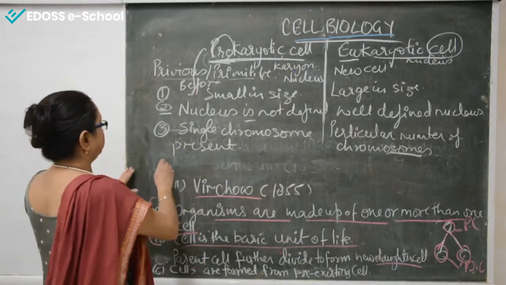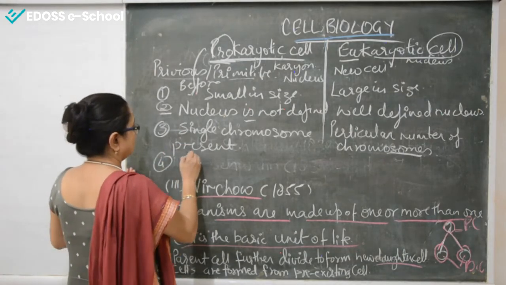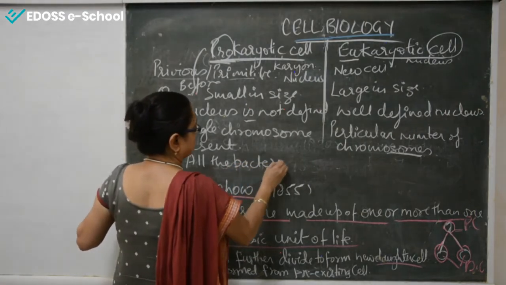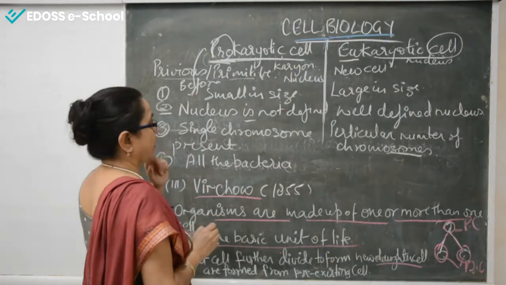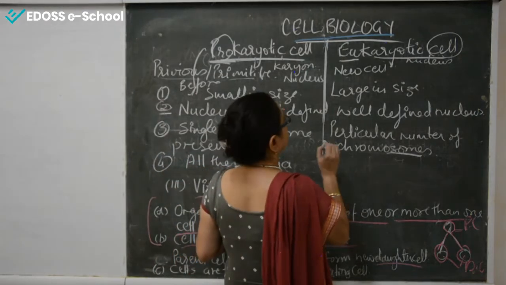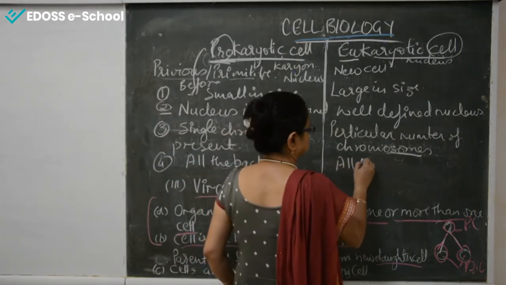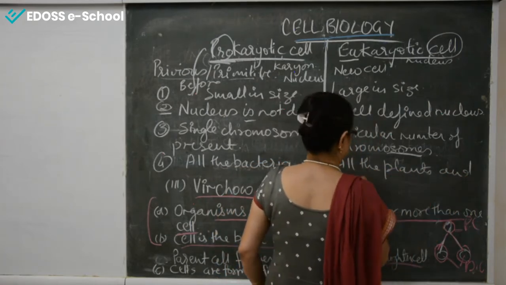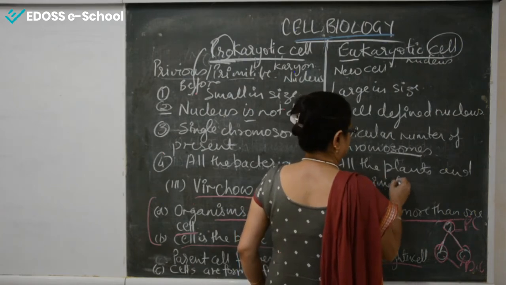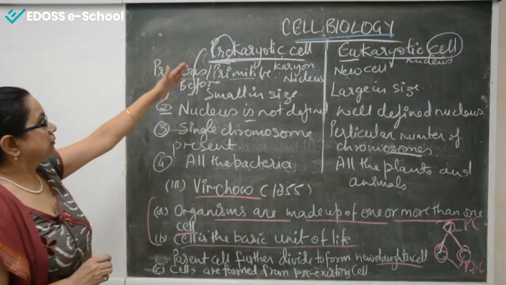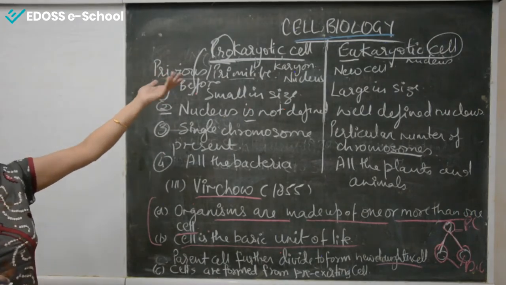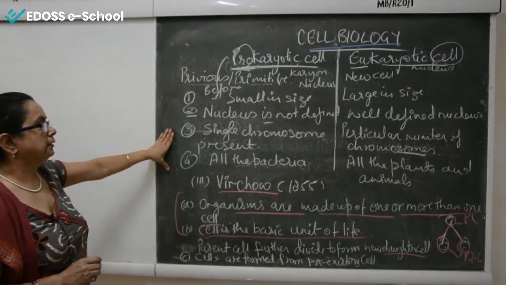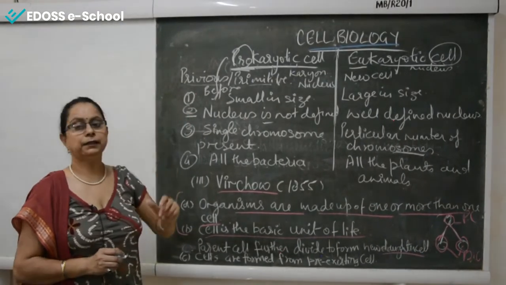The example of prokaryotic cells is all the bacteria. Bacteria are the example of prokaryotic cells. If we are talking about eukaryotic cells, all the plants and animals. So, two types of cells are there, prokaryotic cells and eukaryotic cells, and these are the four important points that distinguish between them.